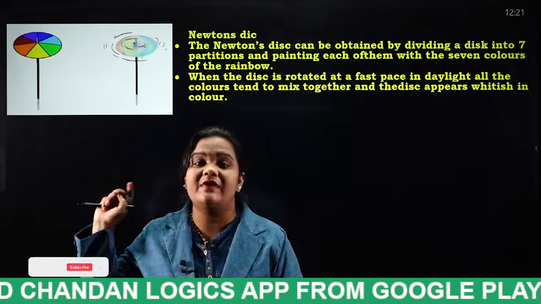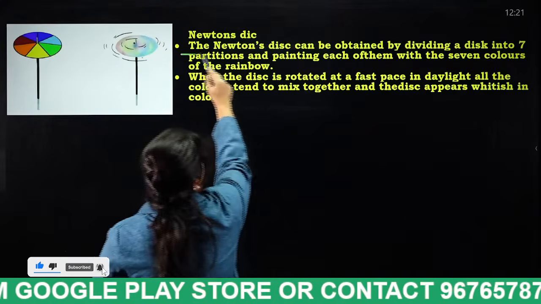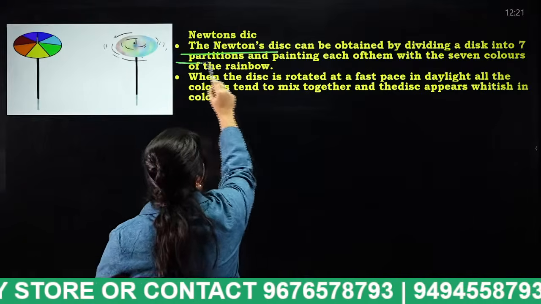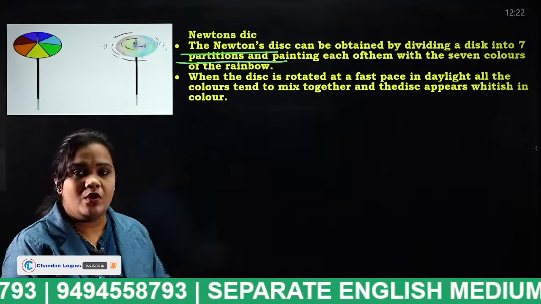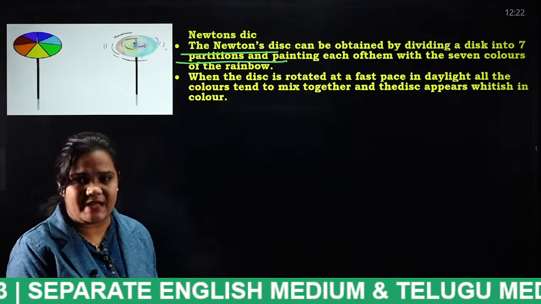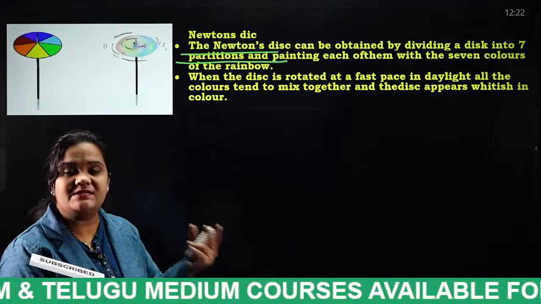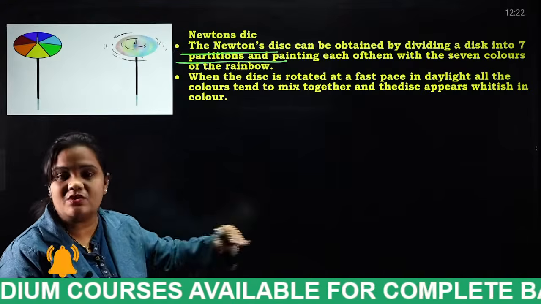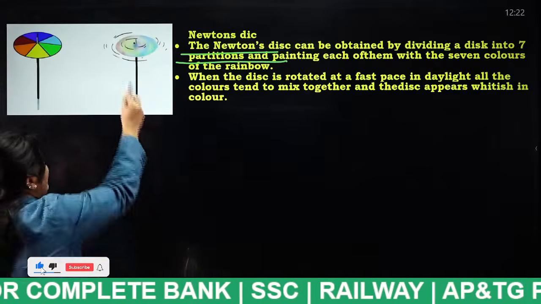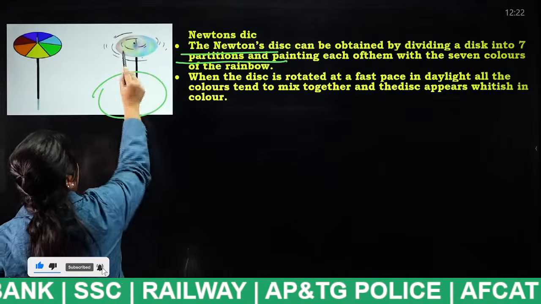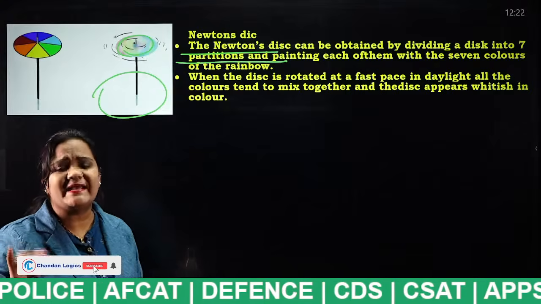So this is one of the very important experiments. Newton's disk can be made by dividing a disk into 7 partitions and painting each of them with the 7 colors of the rainbow. So this is one of the practical applications. What Newton has done, he took a disk, like a CD, and painted it with the 7 colors of VIBGYOR. He rotated this. So finally, when the disk is in rotation, all those colors appear in white color. This is an example actually.